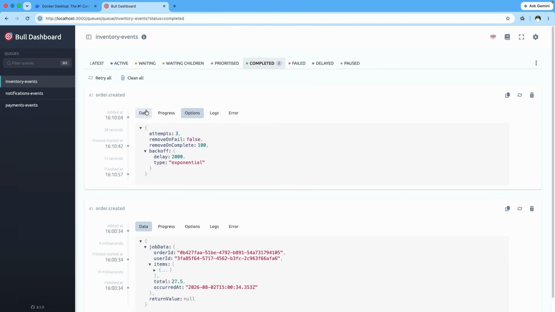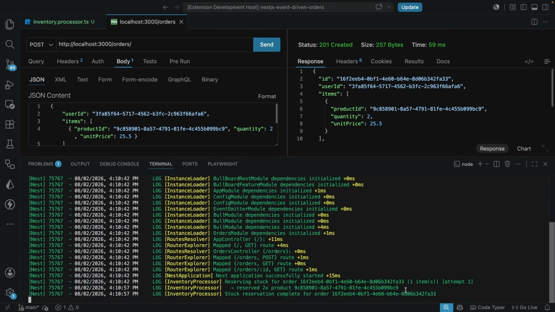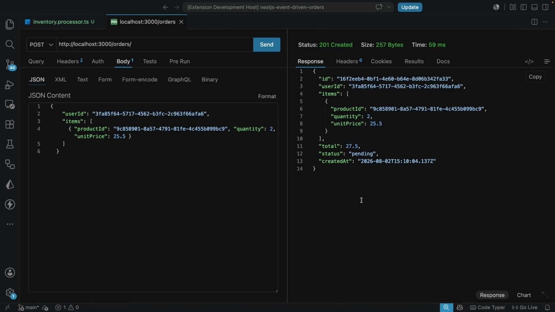I don't know if we can monitor this somewhere here, but we can see that it actually got into the stalled job, and then it was requeued. And when your server comes back up and running, you can see it went on to complete that specific stock reservation. This just goes on to show that the job actually survived the crash clean this time, but something actually happened.